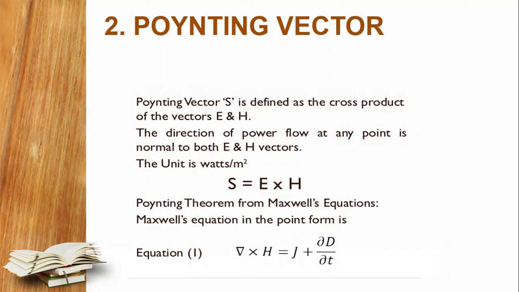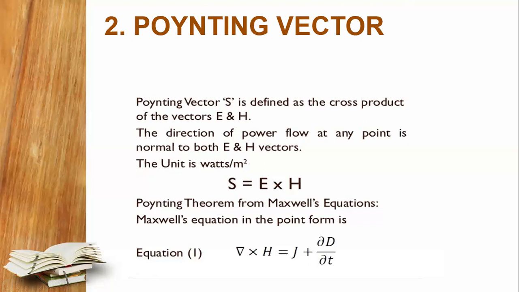we must know about the Poynting vector. S is denoted as the Poynting vector, defined as the cross product of the vectors E and H, where E is the electric field and H is the magnetic field, giving the direction of the power flow. We have already done in the previous slides how that can be measured.